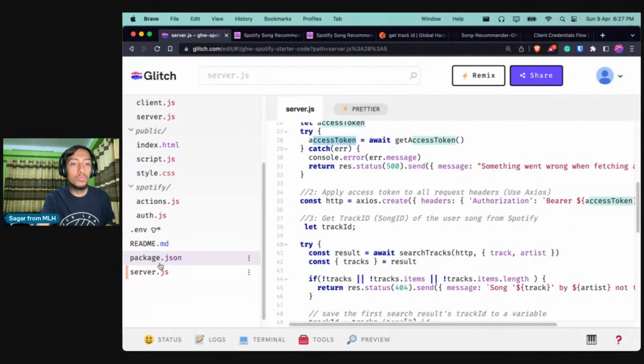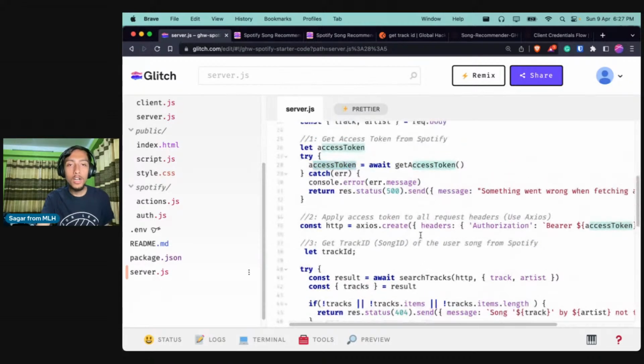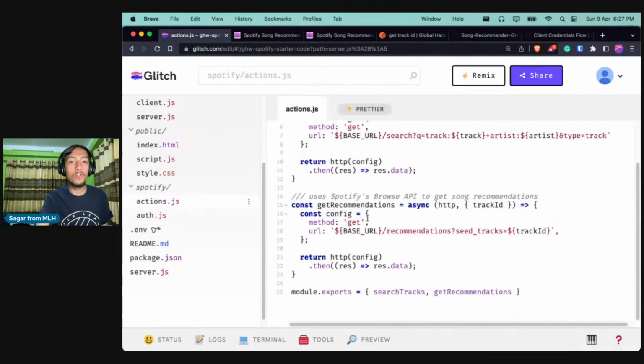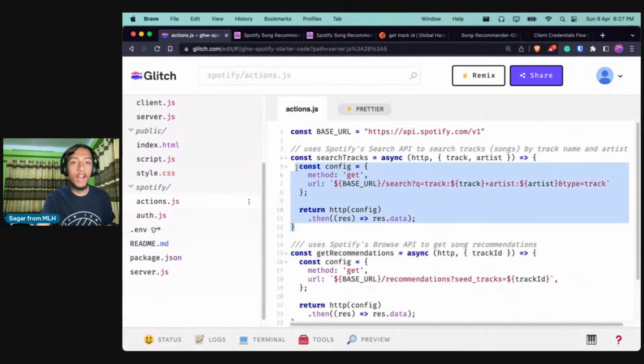So if I now go to the server.js again, we covered this part on how we get the access token from this function. And in the third step, we were using the function called search tracks, right? And we were passing the value of track and artist that the user entered, right? So now let us see how the search track function works, and it is inside the actions folder. Here you will see the search track function, right?